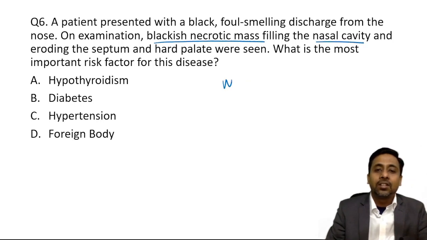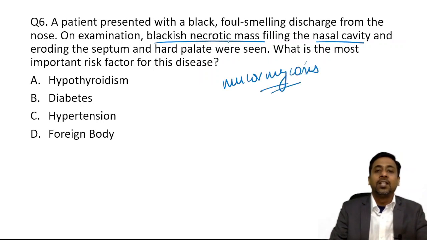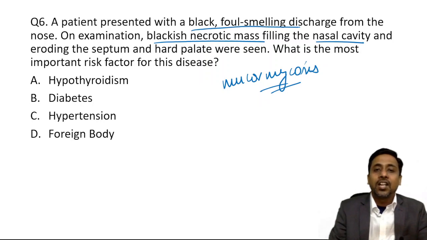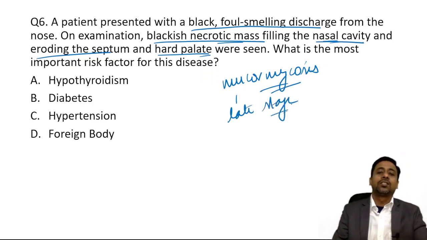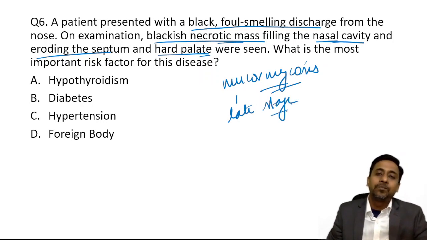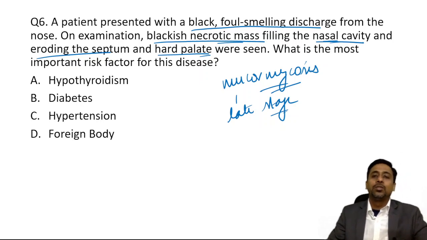It is a case of mucormycosis on the basis of the information provided: black, foul-smelling discharge, blackish necrotic mass filling the nasal cavity, eroding the septum and the hard palate. So this is a late or end stage disease caused by Mucor species, known as mucormycosis.